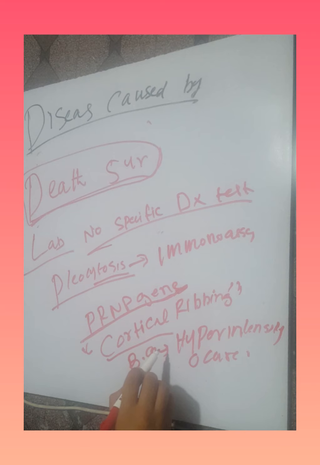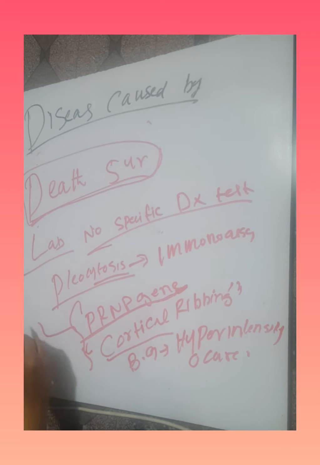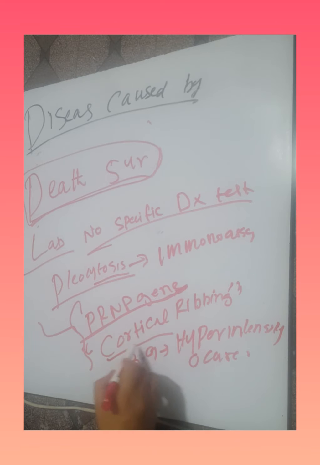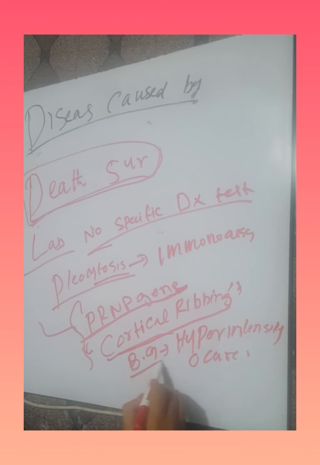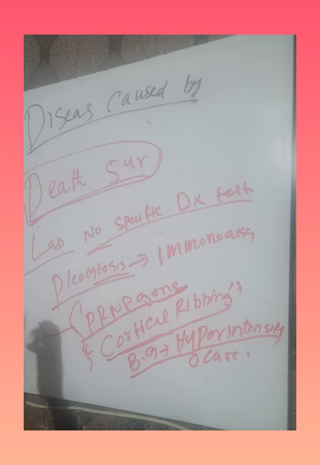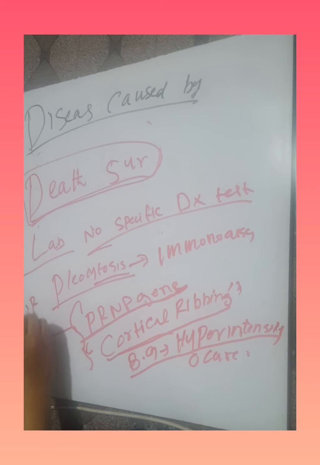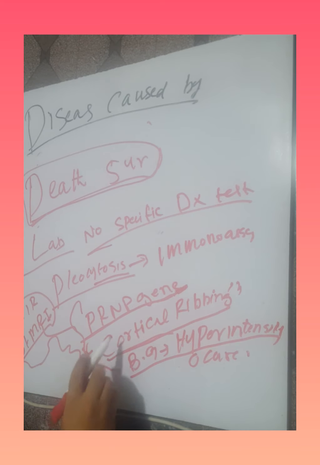This is mostly seen on FLAIR and diffusion-weighted MRI. These signs are present. So this was the detail of prion disease, especially Creutzfeldt-Jakob disease.